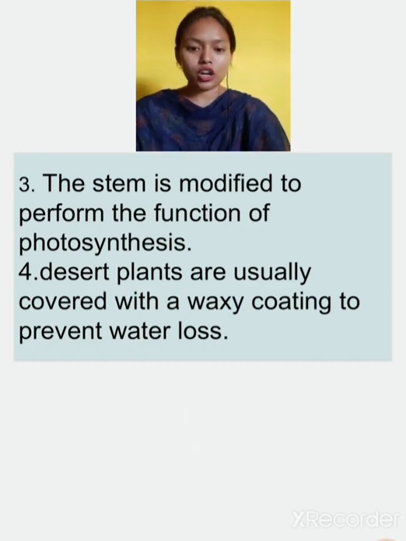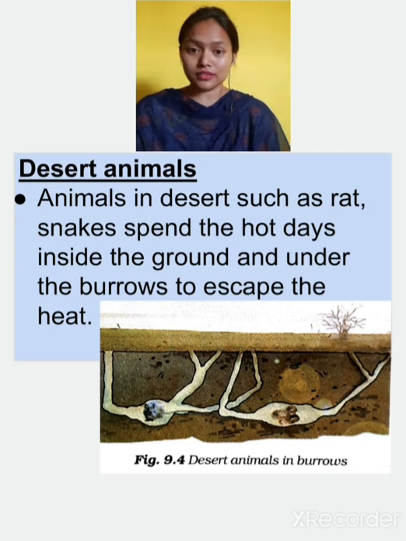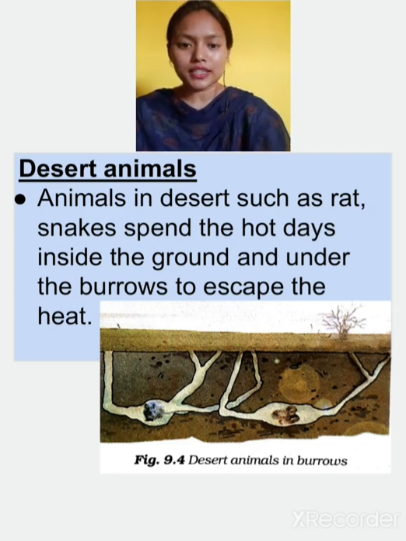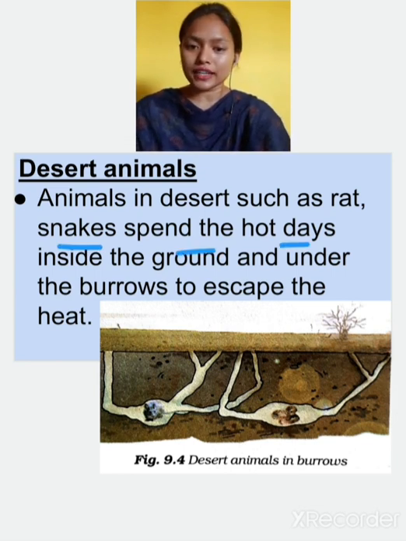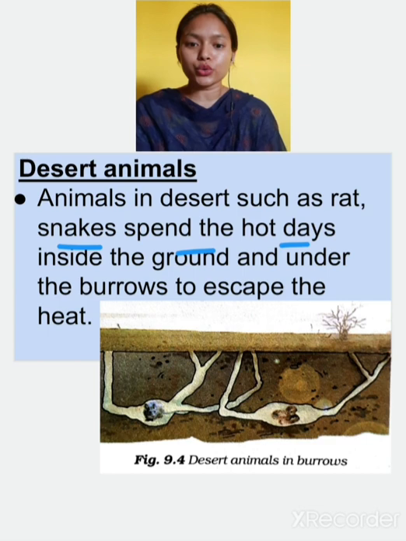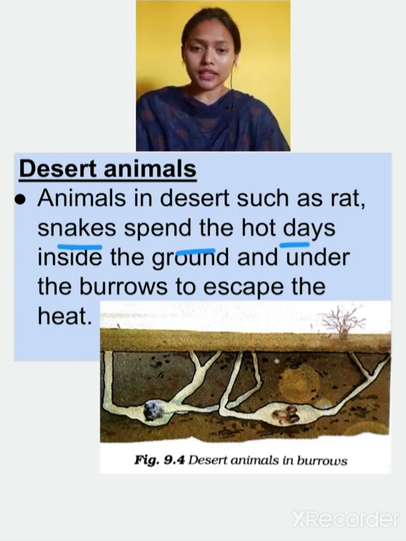Now let's talk about the desert animals. Desert animals such as rats and snakes spend hot days inside the ground, under the burrow, to escape the heat.